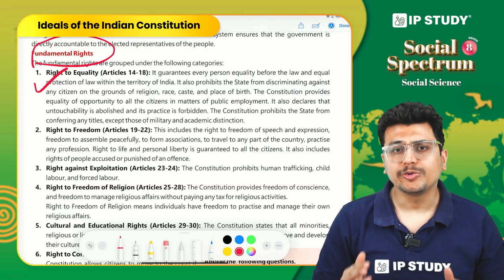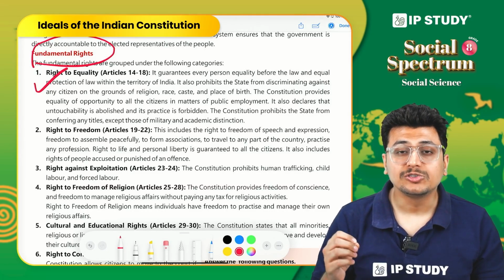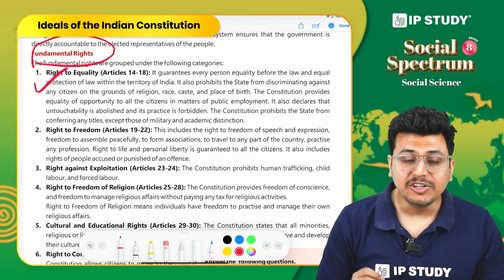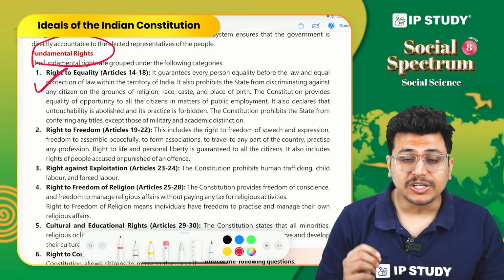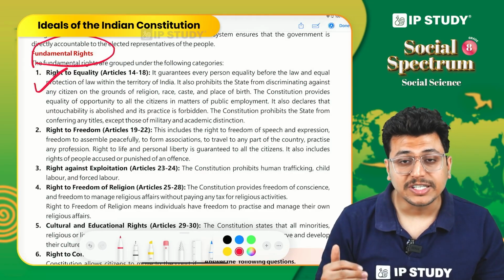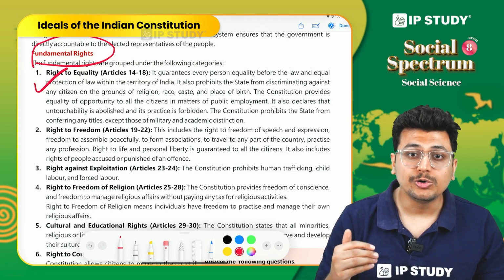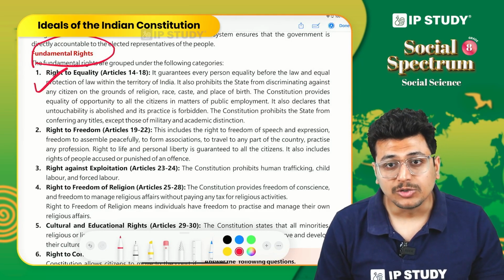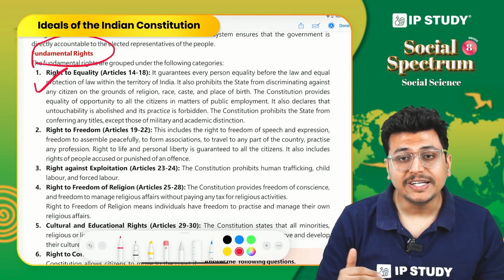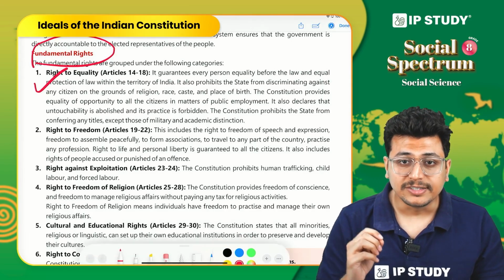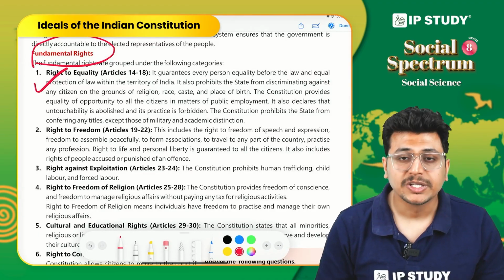Under right to equality, untouchability is also abolished. It was an evil practice that was practiced before independence, where the rights of certain groups, the so-called lower caste groups, were not there in the society. So to make sure that there shall be equality among all the citizens, this has been abolished.